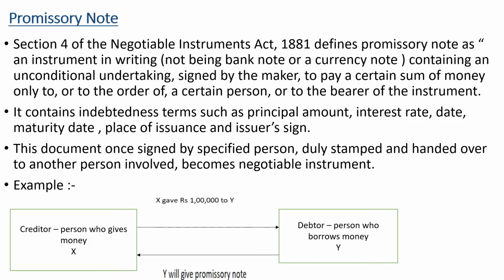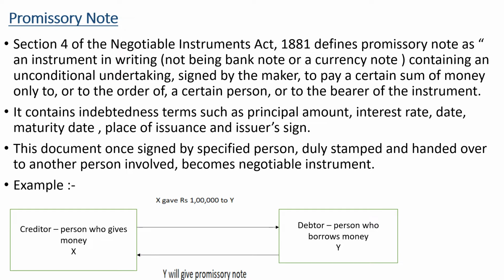The promissory note must contain the terms of repayment. That is, the note must clearly mention the terms on which the repayment of loan is to be made. The promissory note should contain default terms, and the note must include the terms in case the borrower fails to make the payment of loan amount on time. The promissory note must include the signatures. That is, the note should compulsorily include the sign of borrower and two witnesses.